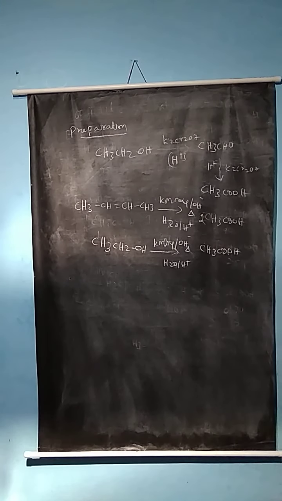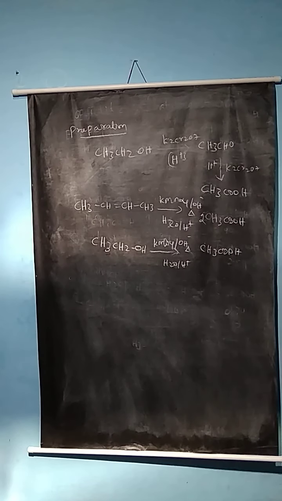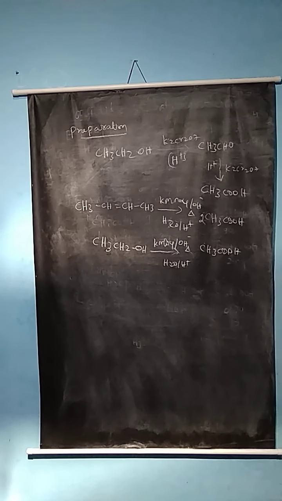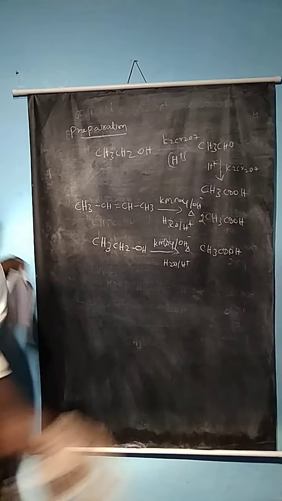Now let's see the aromatic effect of substituents at ortho and para positions on carboxylic acid nature.